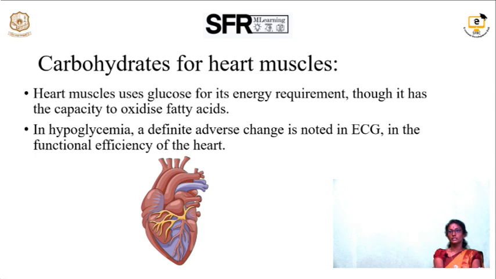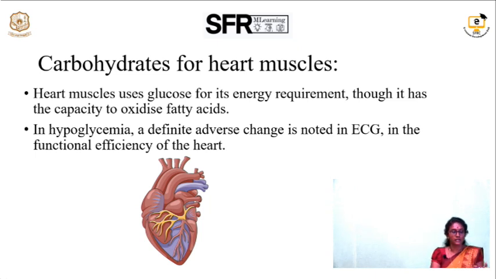So, carbohydrates for heart muscles. Like the nervous tissues, the heart muscle, which works 24/7, requires energy for the action, contraction and expansion. Glucose is the only source of energy for cardiac muscles also. So, in hypoglycemia, definite adverse changes are noted in the ECG and in the functional efficiency of the heart.